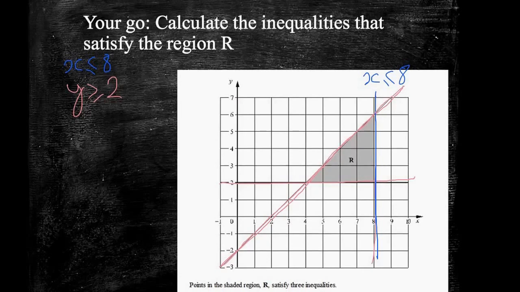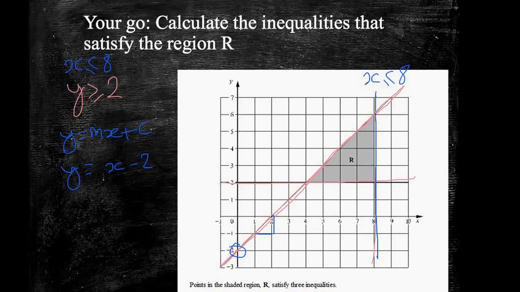Now, if we think about it, it goes through the following points. It goes through -2, and you might be much happier doing y equals mx plus c. I'm going to do that and then I'll rearrange it into a form that makes more sense in a minute. So it crosses through -2, so I've got y equals something x minus 2. The gradient of this line, well, it goes 1 square along and 1 square up, so it's got a gradient of 1. So my equation is y equals x minus 2.